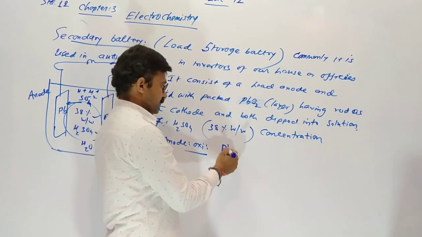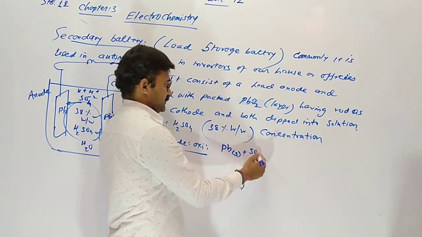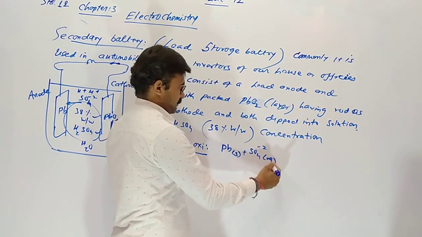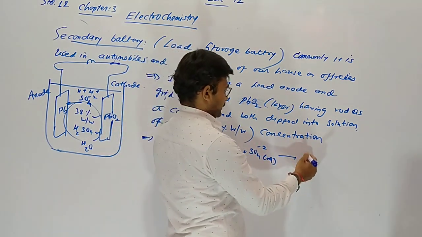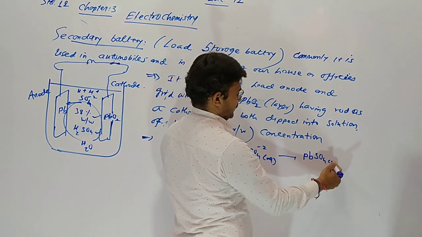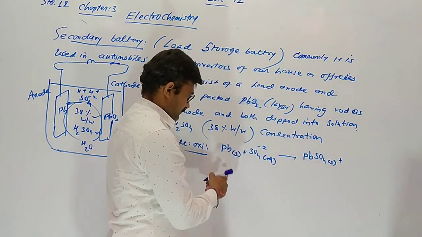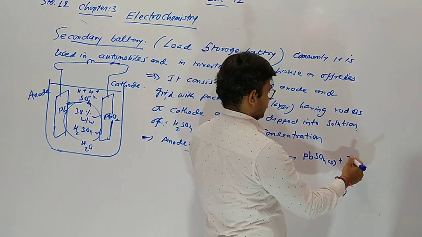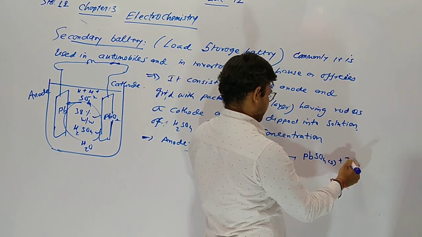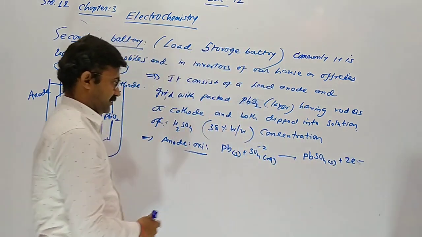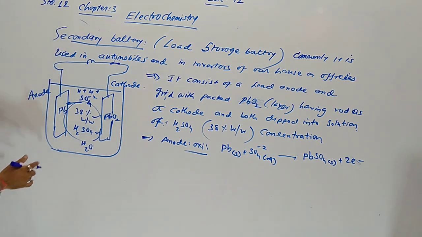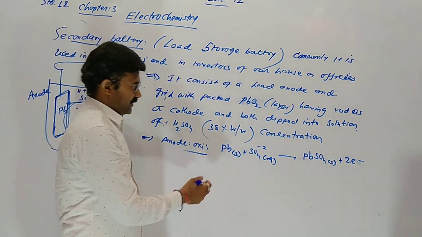Sulfate ion moving toward the lead plate converts into lead sulfate, and it releases 2 electrons.